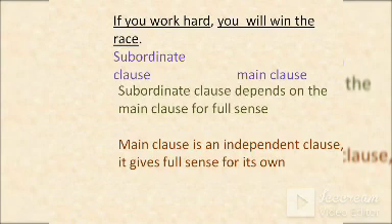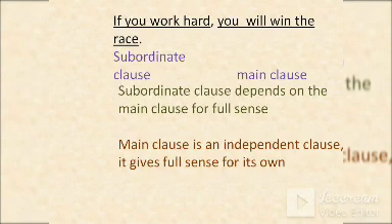But the main clause itself is an independent clause. Even if there is no dependent clause, there is a full meaning for the main clause. Okay, and if there is no main clause, there is no full meaning for the subordinate clause. You have to observe that.